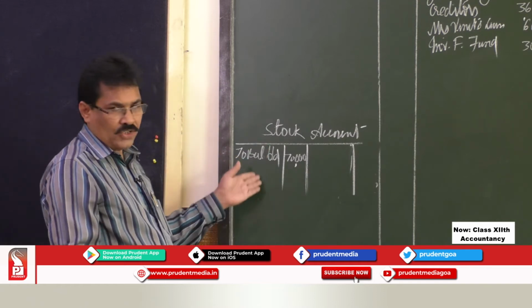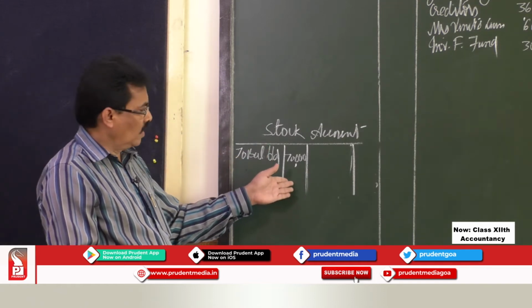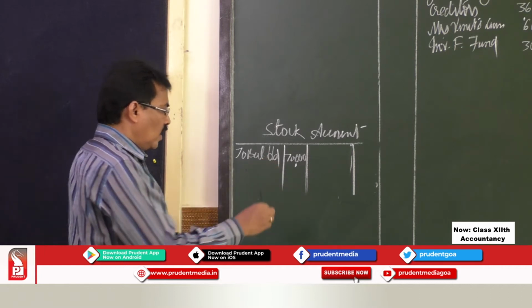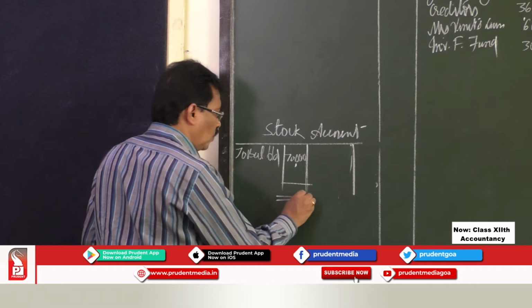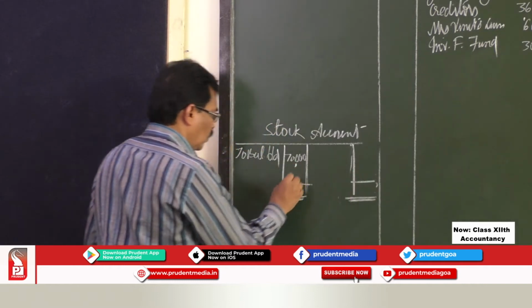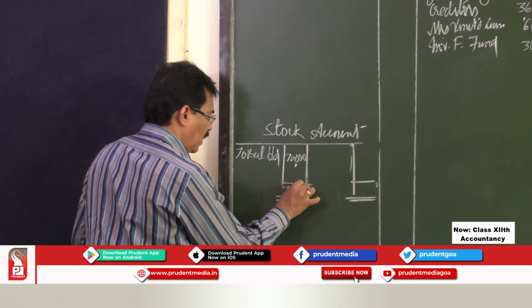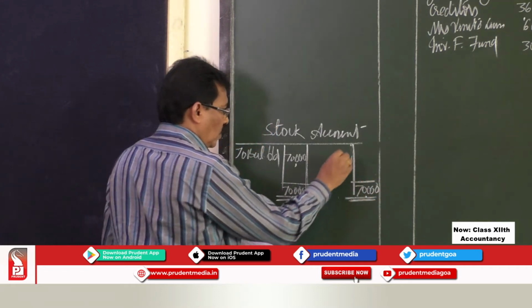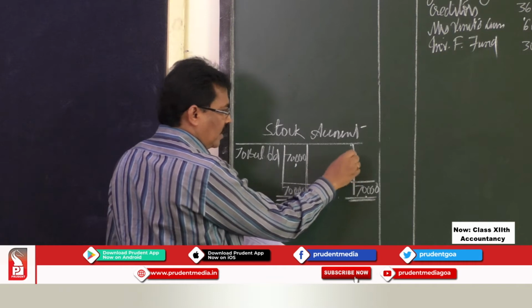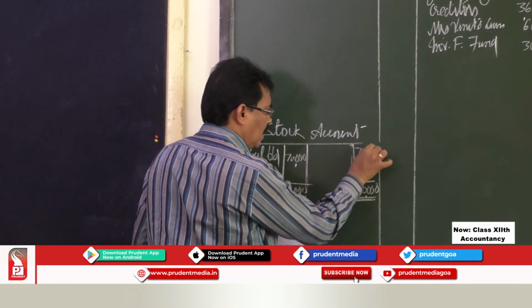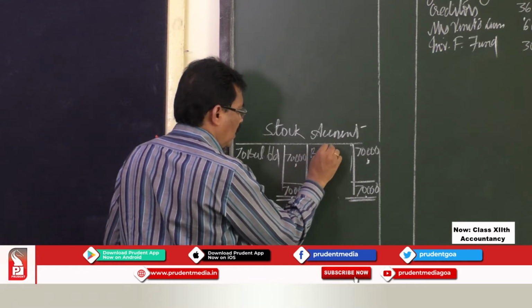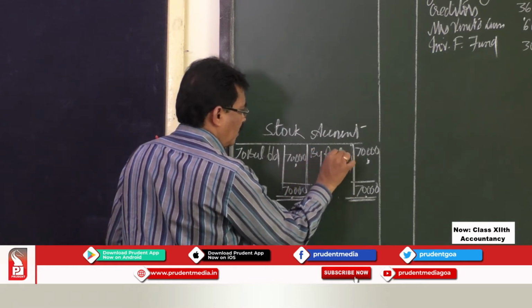Closing the stock account means you have to make this balance nil. Your stock account is showing a balance of rupees 70,000. We close this account by transferring it to the realization account. So, bring that 70,000 to the credit side to make this balance 0, and we transfer it to an account called the realization account.